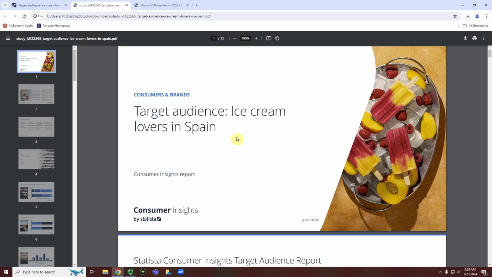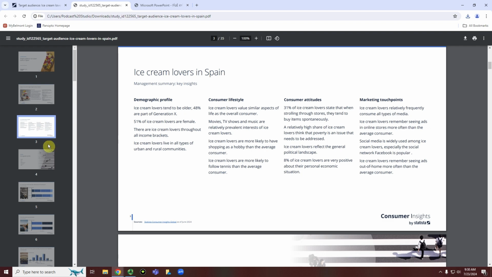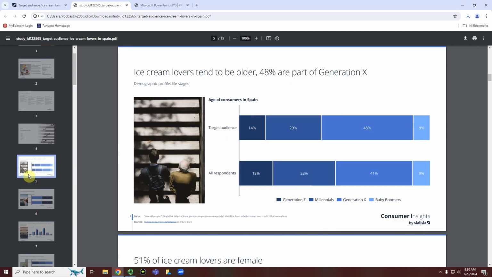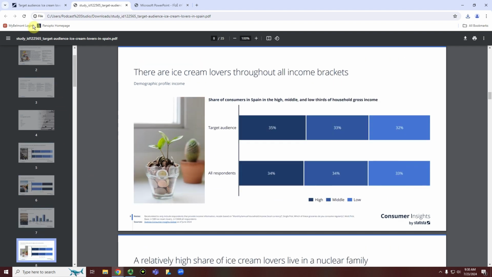And then once we get our report, we can see a little bit of a narrative right here that describes a couple of different things. And then we have all those statistics as well kind of grouped together. So this one looks at the different generations and their interest in ice cream. So this could be helpful if we want to narrow down what generation we might want to target to. And then so on and so on, we get a couple of statistics grouped together.